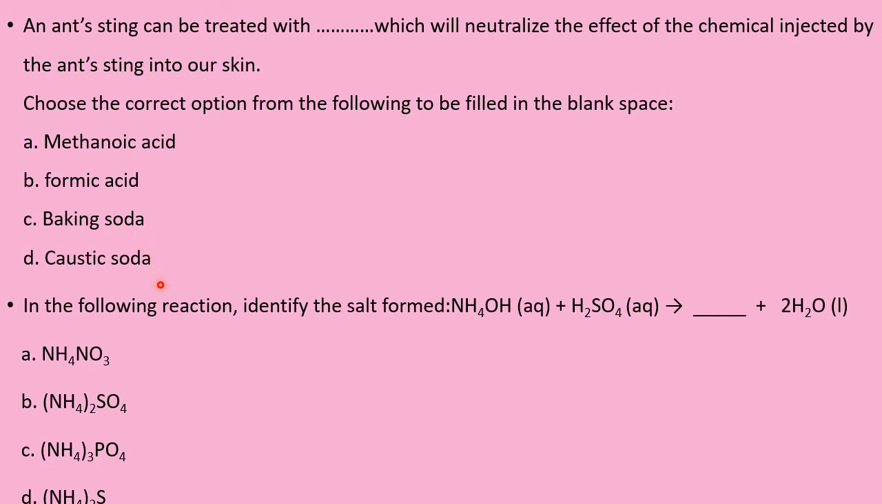In the following reaction, identify the salt formed. This is the ammonium hydroxide, sulfuric acid, acid-base reaction. Salt is what? So this gives H. This gives what? OH. So OH from here becomes water. Remaining is what? Ammonium sulfate. So salt is what? Ammonium sulfate. Where is ammonium sulfate? This is ammonium sulfate. So the option is B.